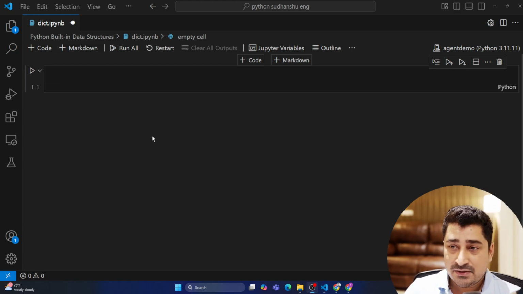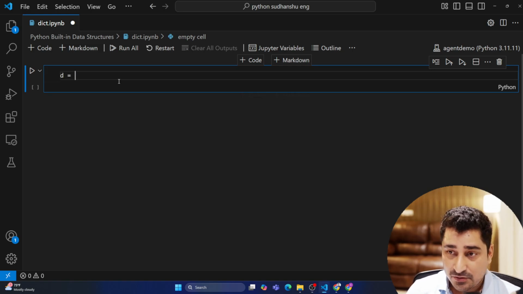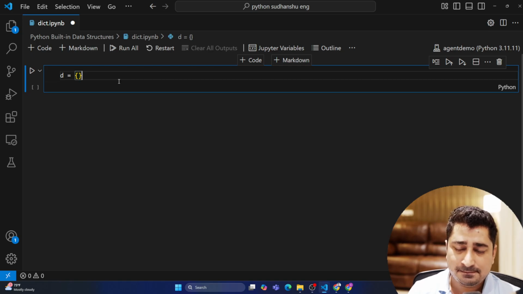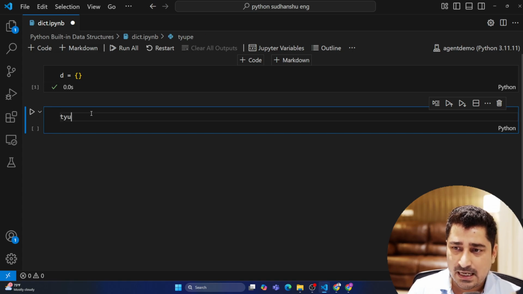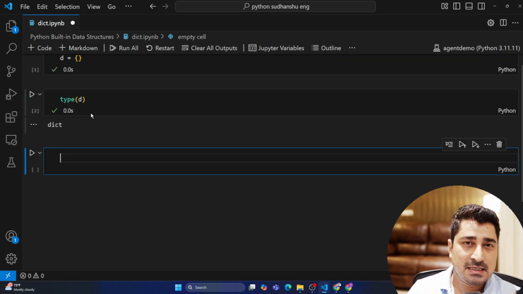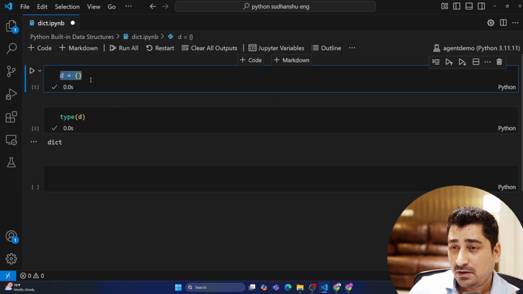So I believe my screen is visible to all of you. Let's try to talk about a dictionary. How can you create a dictionary? By using curly braces, right? Simple. Execute. And here, if you check what the type of this D is, the type of this D is technically a dictionary by default, right? As of now, I'm not entering any kind of data.